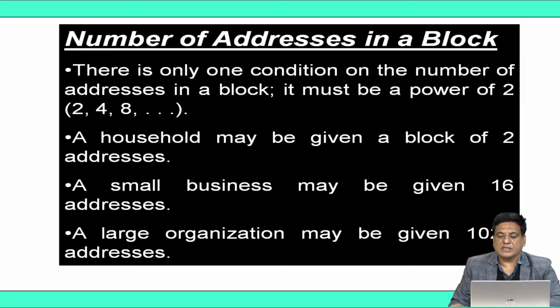Number of addresses in a block. There is only one condition on the number of addresses in the block: it must be a power of 2. So the number of addresses in the block should be 2, 4, 8, 16, 32 and so on. A household may be given a block of 2 addresses. A small business may be given a group of 16 addresses. A large organization may be given 1024 addresses.